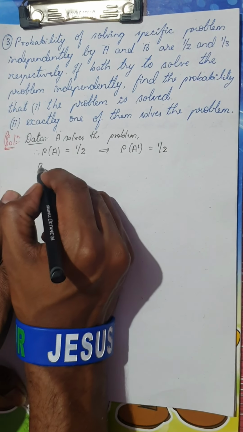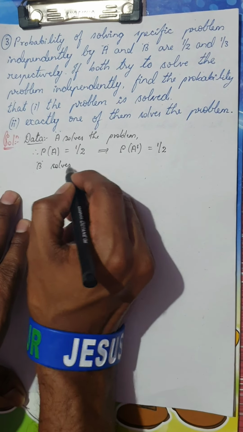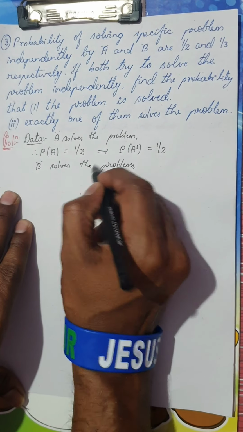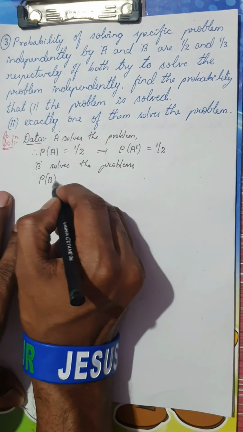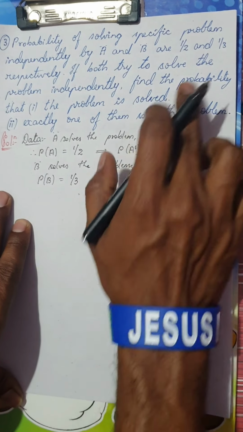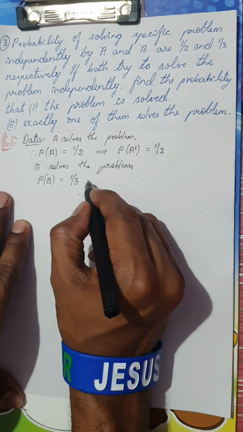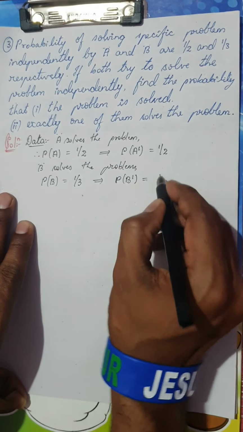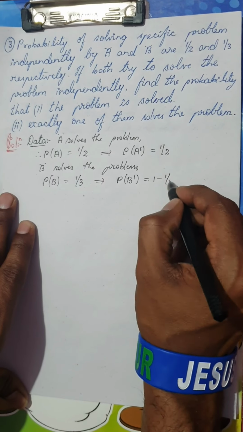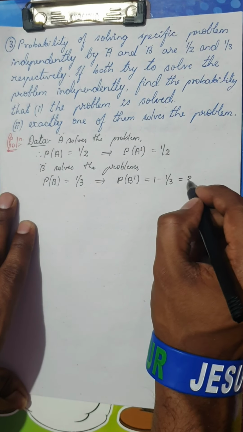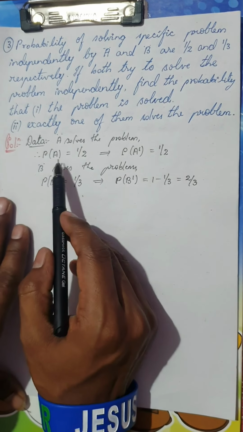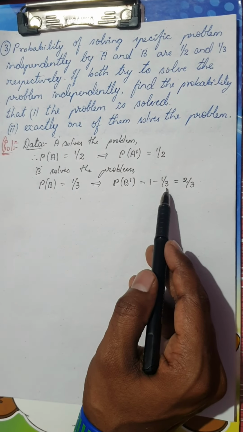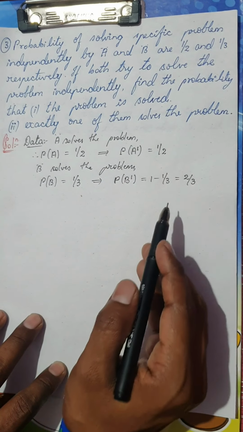Similarly, if B solves the problem, then probability of B would be 1 by 3. You can see here, the given probability is 1 by 3. This will give me the probability of B not solving the problem as 1 minus 1 by 3, which is nothing but 2 by 3. So probability of solving is given, and probability of not solving is always 1 minus the probability of the event happening. Now this is clear.